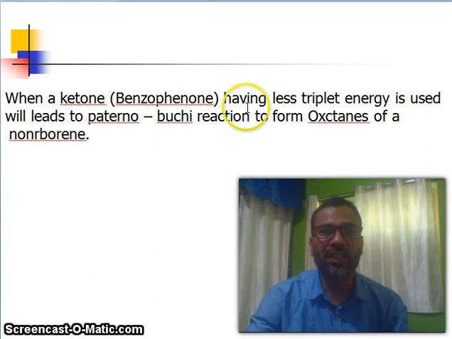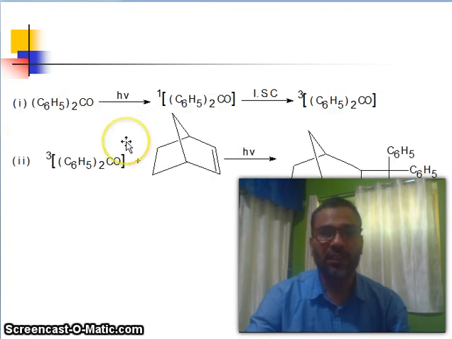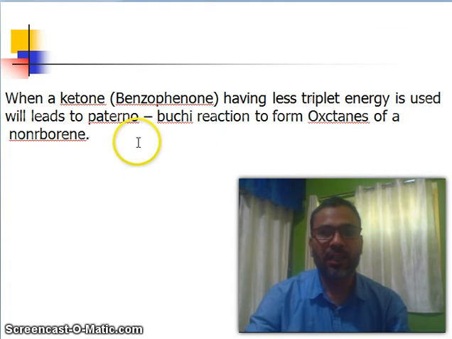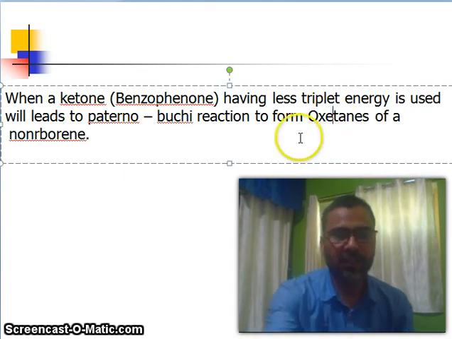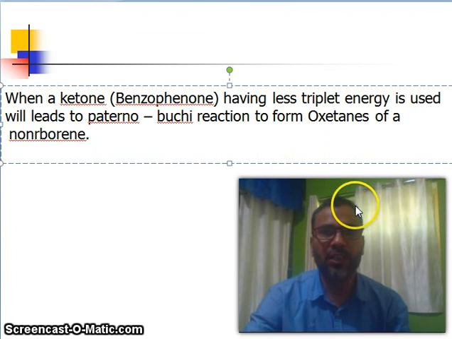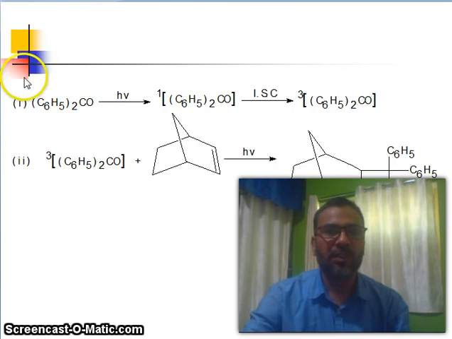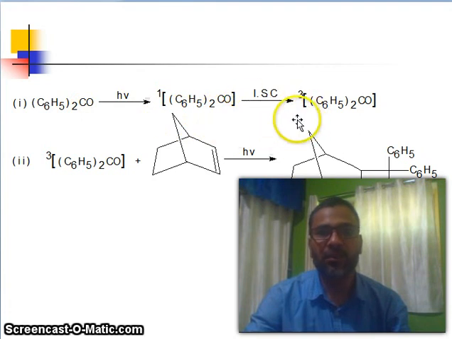When a ketone with lower triplet energy, such as benzophenone, is used, it leads to the Paterno-Büchi reaction to form oxetanes of norbornene. You see here, oxetanes of norbornene. Now you see this compound undergoes light, singlet excited state, intersystem crossing, triplet excited state, reacts with this double bond, forming oxetane.